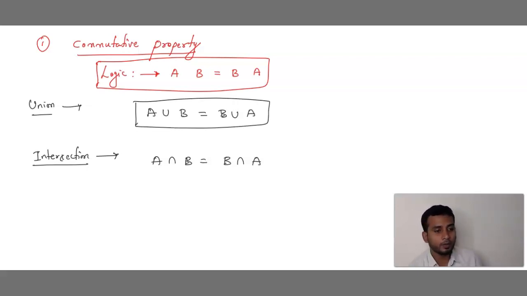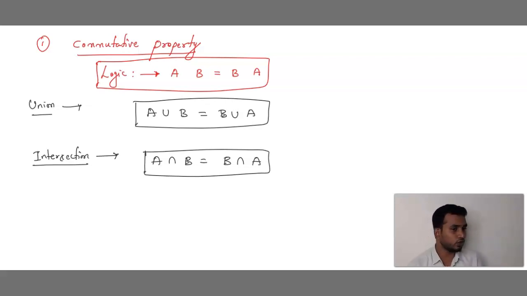What is the commutative property of intersection of sets? That is A intersection B is equals to B intersection A. Just to remember that logic, for union put the U symbol between A and B, and for intersection put the intersection symbol. Done? Good. This is called the commutative property. Can we solve one basic problem based on this? Yes. Take down the question.